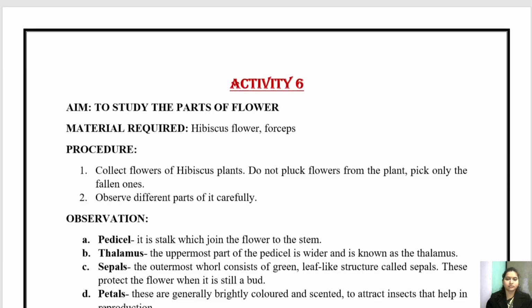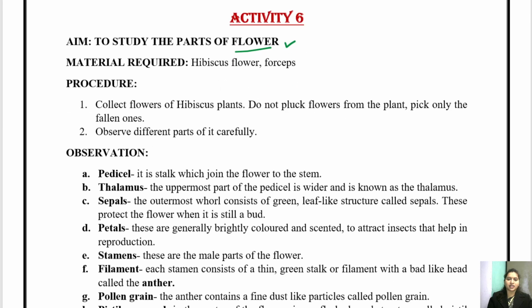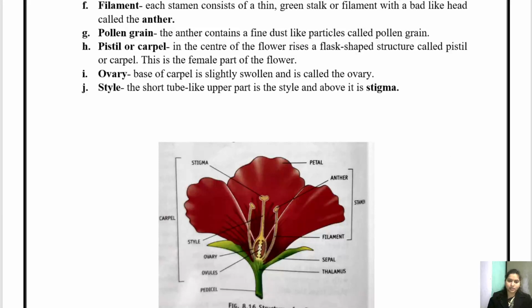Okay, now coming to activity 6. Activity 6, children, is to study the parts of flowers. In this activity we are going to study the different parts of flowers. For this we have taken the hibiscus flower. This flower that you see is a hibiscus, right? It can be red or any color, but generally it is red. And this is the hibiscus plant.